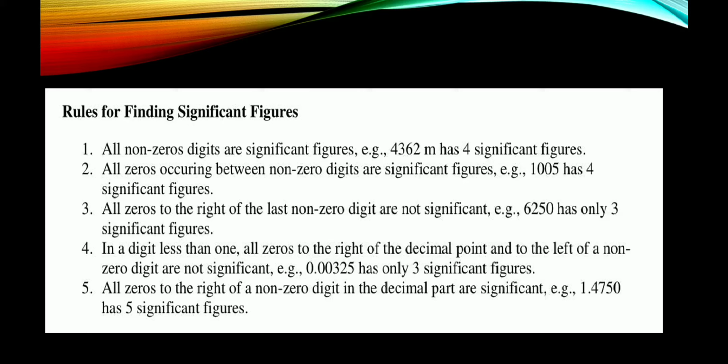The 0 is not considered. Fourth one, in a number less than 1, all zeros to the right of the decimal point and to the left of the non-zero digit are not significant. Example, 0.00325 has only 3 significant figures. Fifth one, all zeros to the right of a non-zero digit after the decimal part are significant. Example, 1.4750 has 5 significant figures.